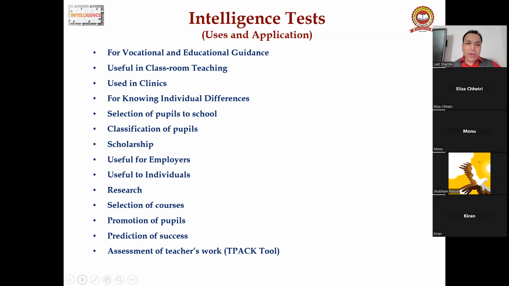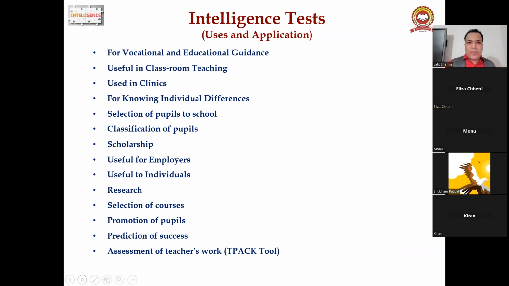Used in clinics for knowing individual differences, selection of people for school, classification of people, scholarships, useful for employing individuals, research, selection of courses. Look, there are tests on selection of courses too. Promotions of pupils, predictions of success, assessment of teachers' work, and other tools. So these are the tests. There are a lot of tests.